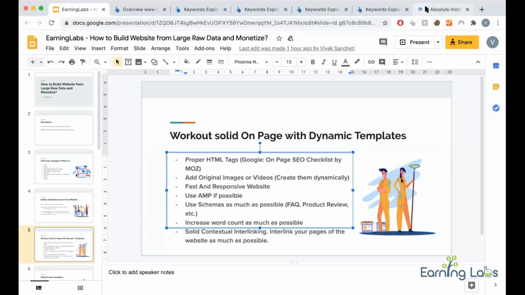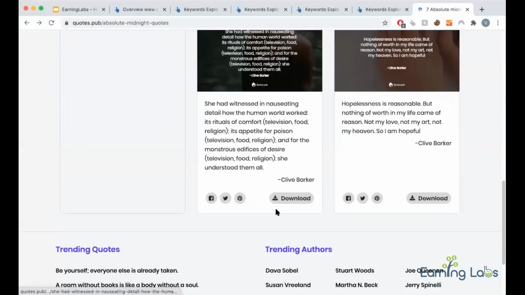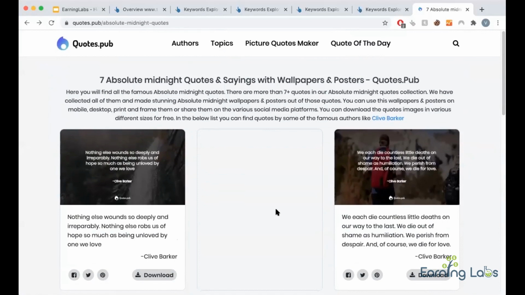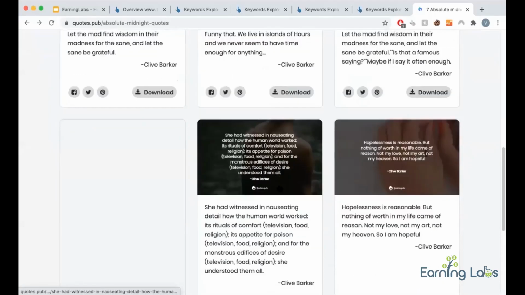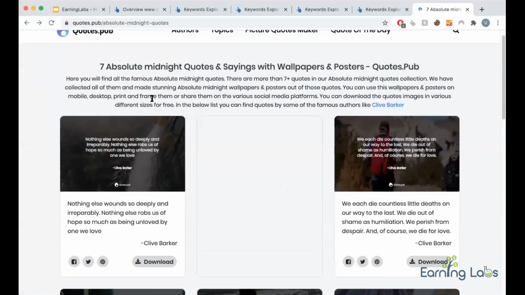Always, you need to increase word count. Previously we showed only 6 quotes, then we increased the number of quotes from 6 to 9. We saw a jump in rankings, so even now we are going to increase more. So test it. Now as I said, increase word count. You can't always increase word count directly by writing, but you have aggregated data. So what I mean is show more data on that page. Let's say if it's an events page, show more events on the one front page. So Google feels that this page is big and has a good amount of content.